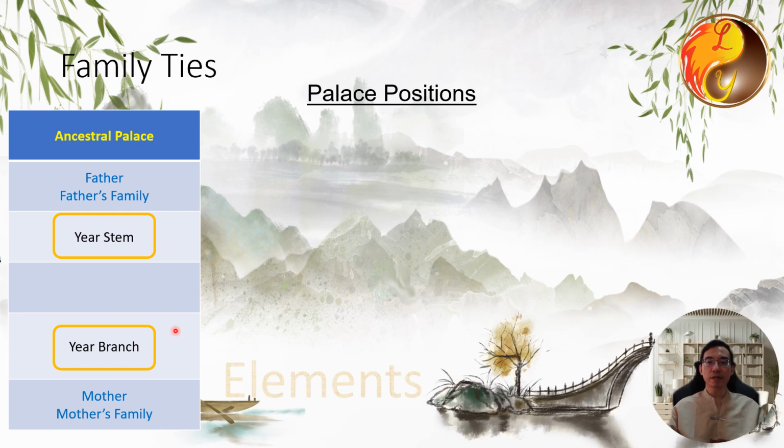The lower character of the ancestral palace in the year pillar is called the earthly branch of the year, or the year branch, representing the mother and the mother's family, such as uncles from the mother's side, grandmother, and grandfather.